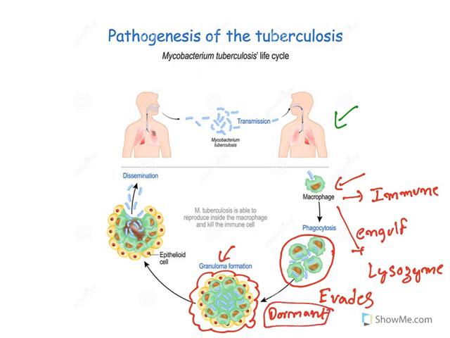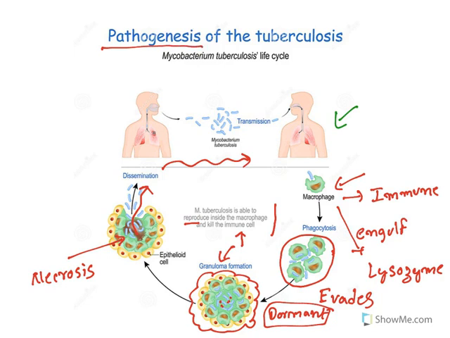In dormant state, it cannot cause any active infection. But in certain conditions, the tuberculosis is able to reproduce inside the macrophage and kill the immune cells. When it starts multiplying, it starts killing the immune cells, and it forms a caseous necrosis. Caseous means cheese-like. Necrosis means cell death. So cells will die, and from that, the organism will start releasing. It gets into the blood and it affects the other tissues. Again, from the individual, it may go to another individual. This is how the pathogenesis of tuberculosis is.